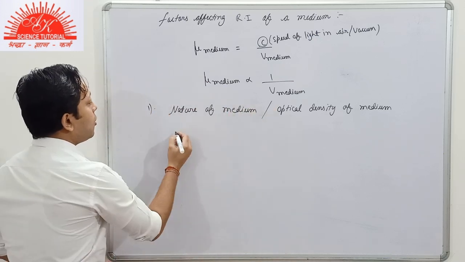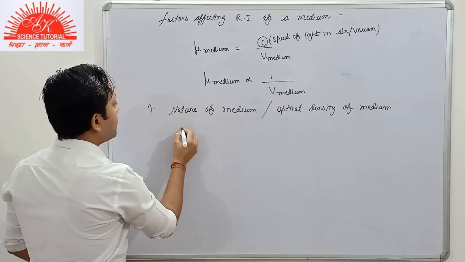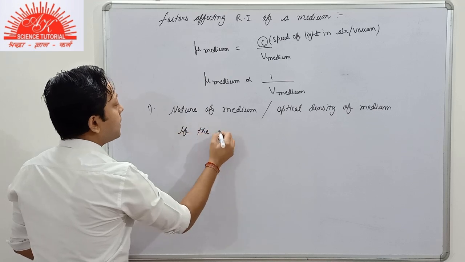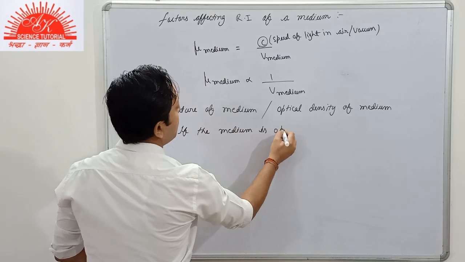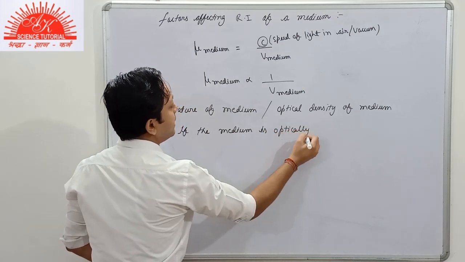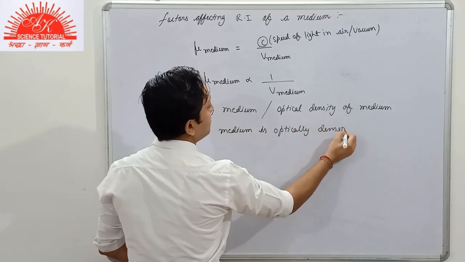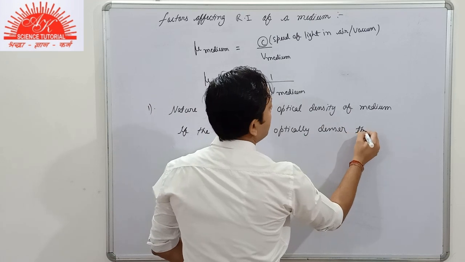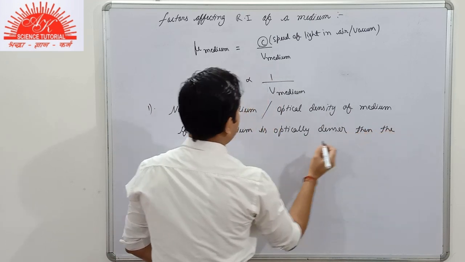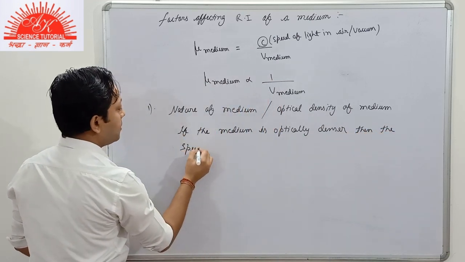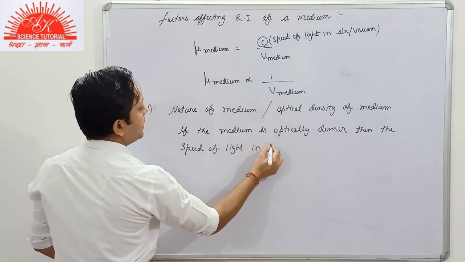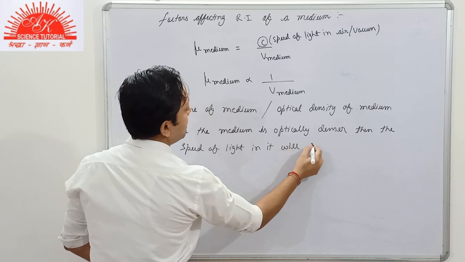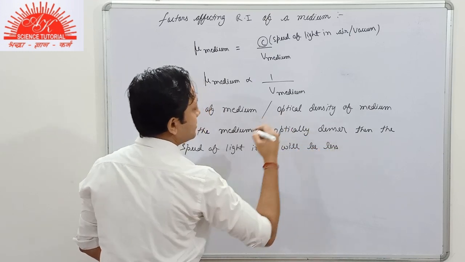So if the medium is optically denser, then the speed of light in it will be less.